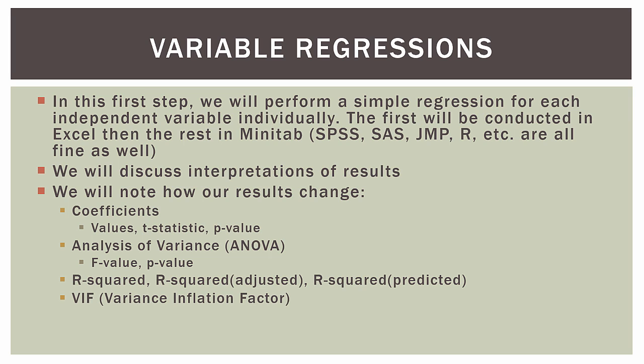We'll also look at something called the VIF, or the variance inflation factor, and that's a statistic that Minitab produces that will help us weed out multicollinearity. And we will also talk about something called Mallows' Cp. That is a statistic that Minitab outputs that will help us pick the best model in the end.